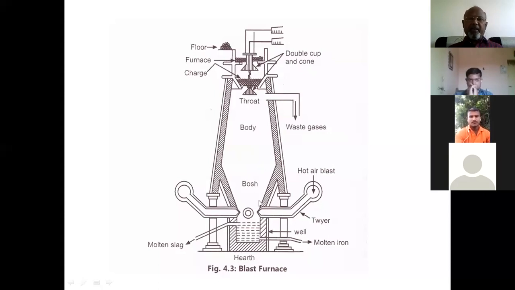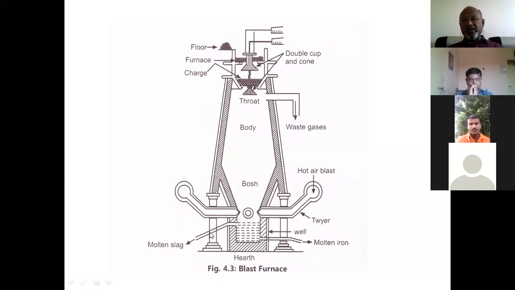If we see the bottom portion of this blast furnace, it has one opening at the top and another opening at the bottom. These two openings are known as the tap holes. The lower tap hole is used to remove the molten metal, because molten metal definitely has a higher density, while the molten slag that is formed has a lower density.